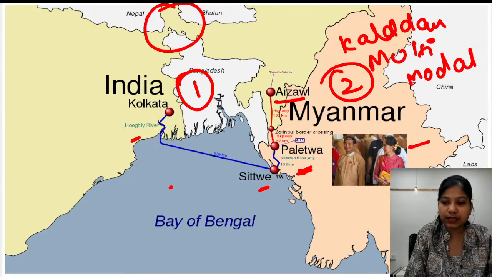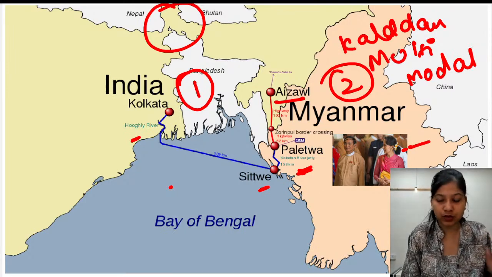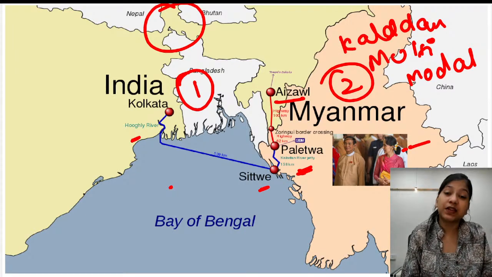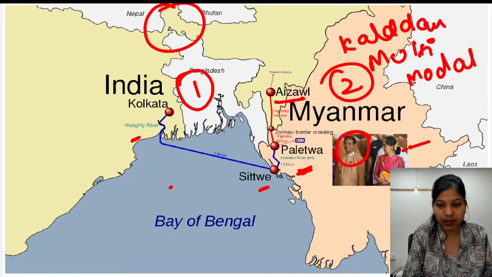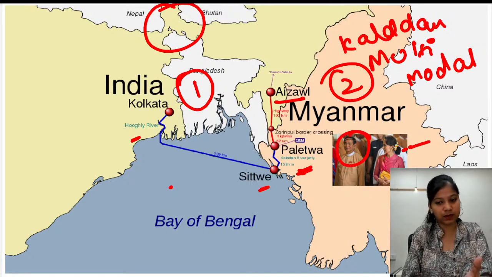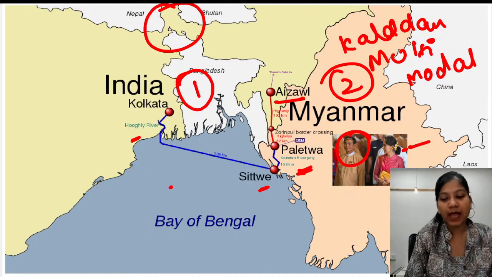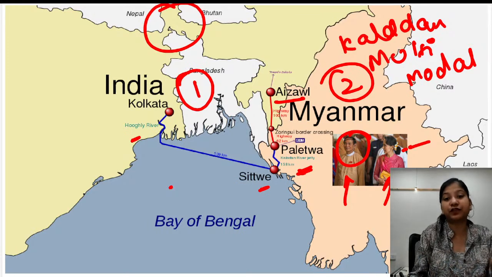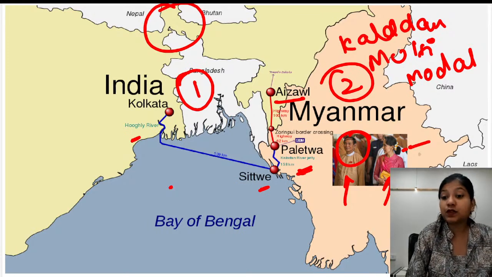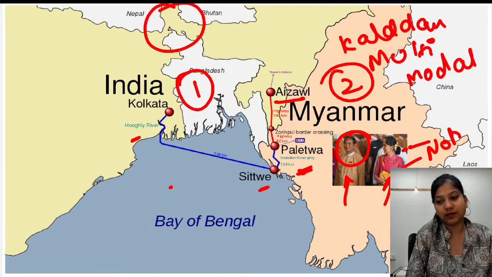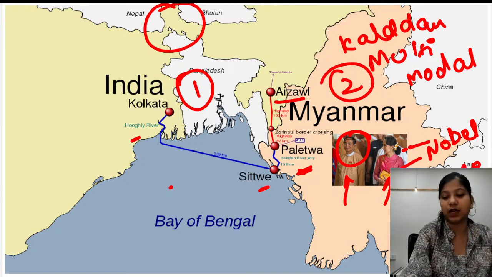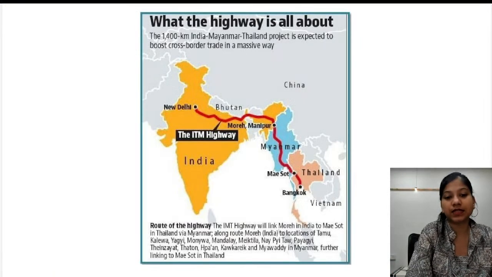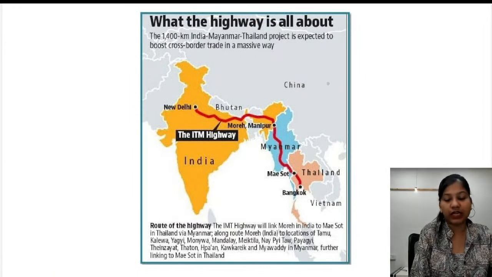And here you can clearly see it is Aung San Suu Kyi, who was the previous chief of Myanmar, and this person is Min Aung Hlaing, who was the military general involved in the coup. And right now he is the chief, and she has unfortunately been given an imprisonment of 33 years. I mean, she was once a Nobel Peace Prize winner. Did you know this, guys? She's an activist and she was once a Nobel Peace Prize winner. And now she has to serve 33 years in jail.